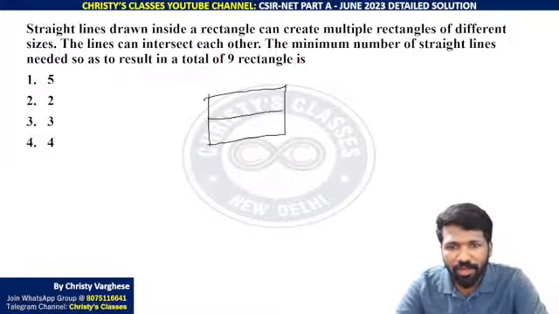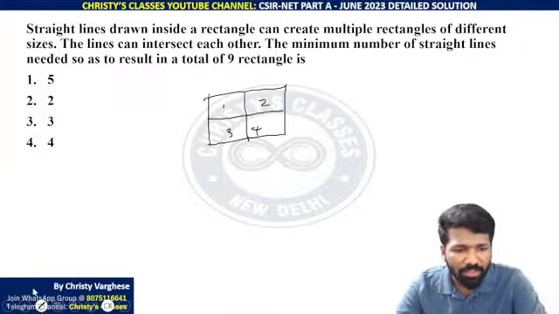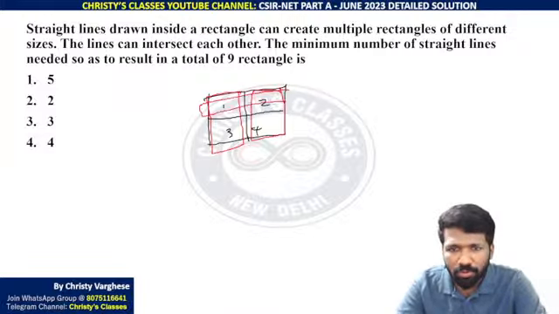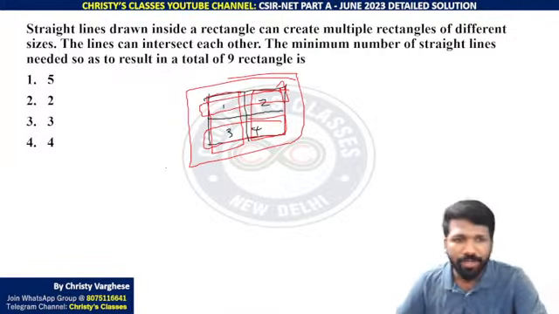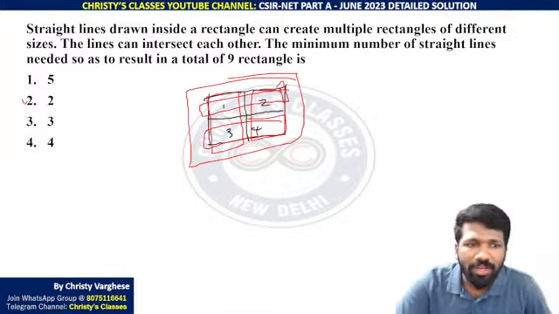If you are cutting one line like this, one line like this, 1, 2, 3, 4, the non-overlapping rectangles. उसके बाद overlapping 2 by 1 rectangle and 1 by 2 rectangles, दो और, that is 4 plus 4, 8. Finally the big rectangle, 9. So 9 rectangles already satisfied. So 2 lines were enough.